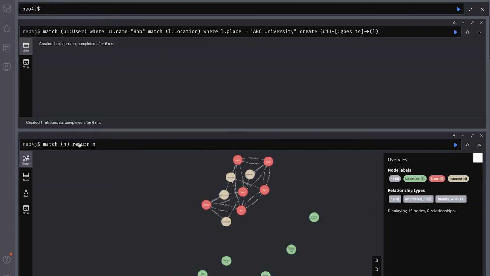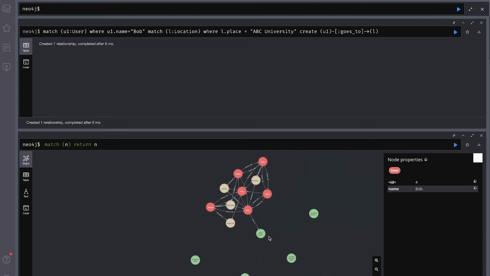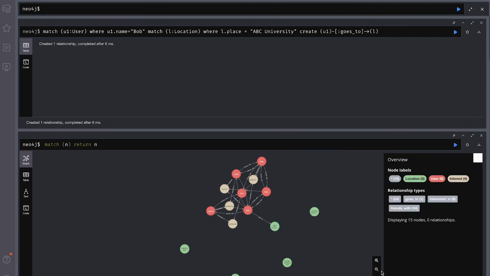Done. And if we return our nodes again, we're going to see that Bob goes to ABC University. I'll zoom in a little bit so you can check that out. Bob goes to ABC University. Perfect. So we're going to add a few more of these relationships, and then we're going to check out the graph again in a second.